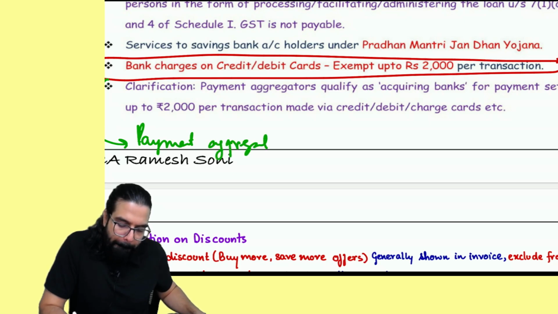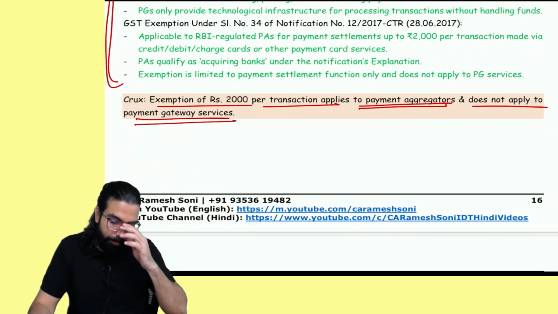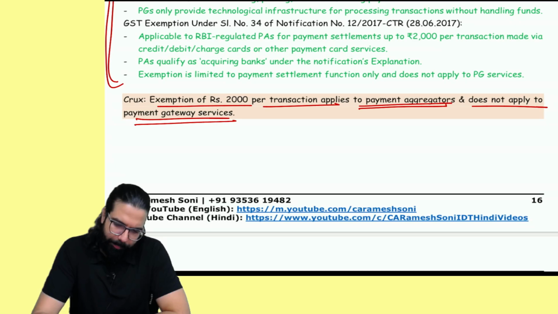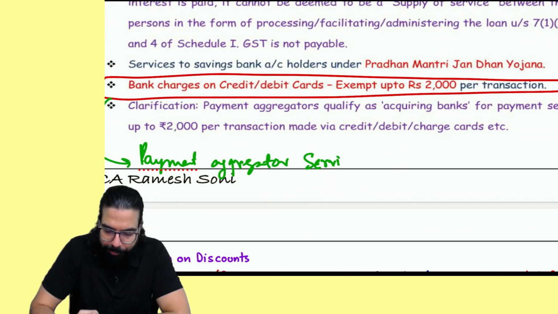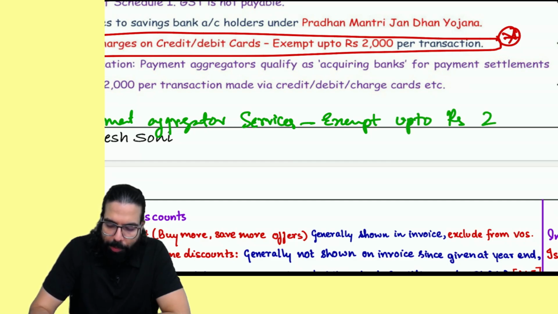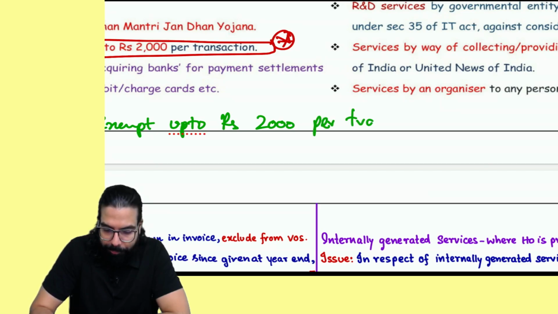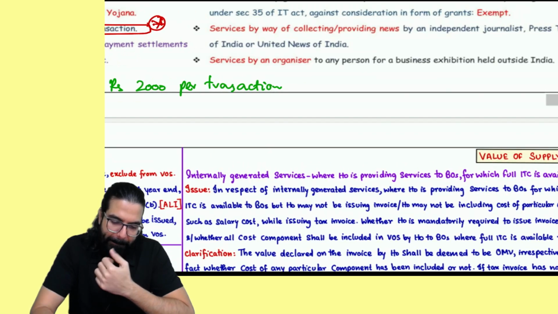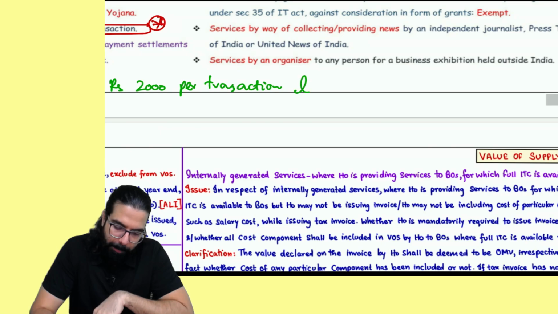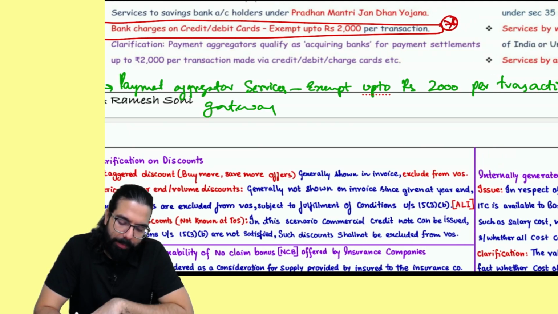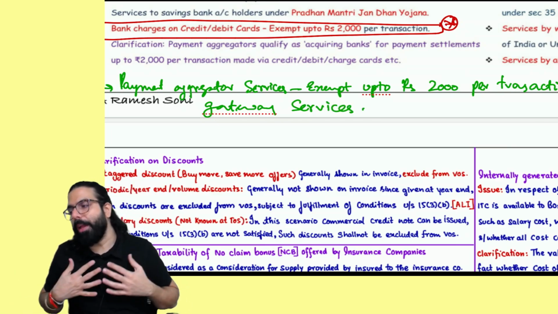Payment aggregator services exempt up to rupees 2000 per transaction, but not applicable to payment gateway services. So if I'm a payment aggregator, I aggregate all the payments.